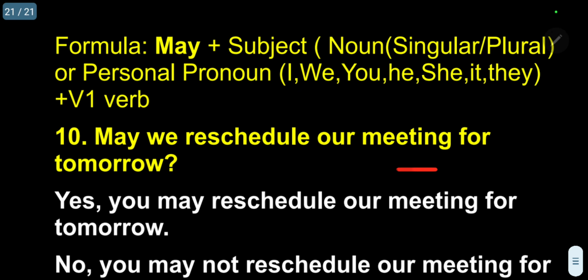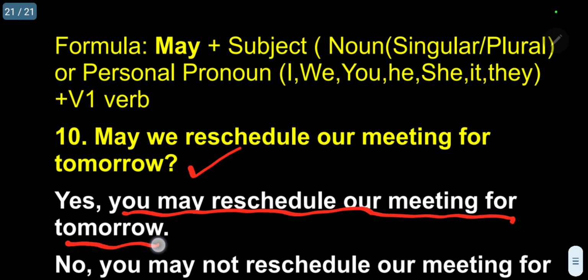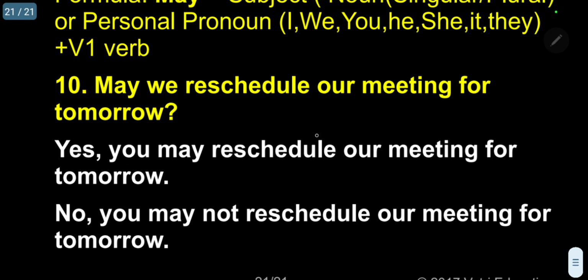May we reschedule our meeting for tomorrow? Yes, you may reschedule our meeting for tomorrow. Kindly follow. So in this case, we is first person plural, so automatically it is converted into, here, yes, you may reschedule our meeting for tomorrow. Or otherwise, no, you may not reschedule our meeting for tomorrow.